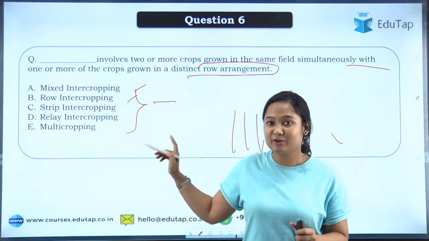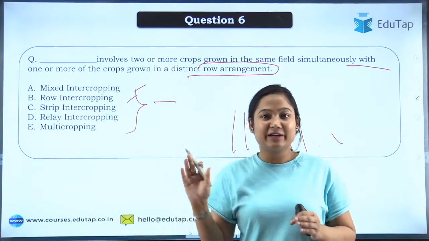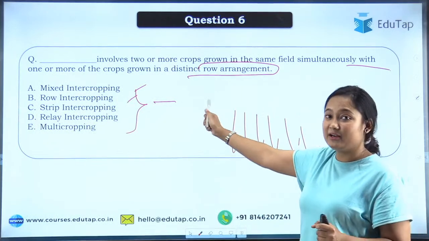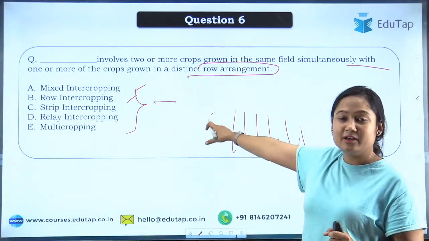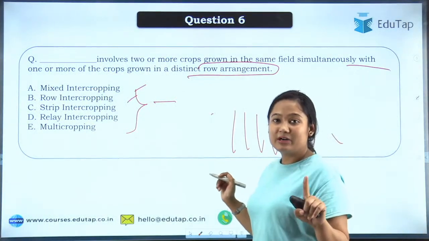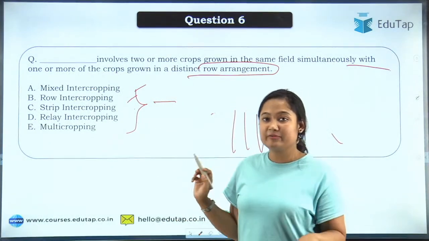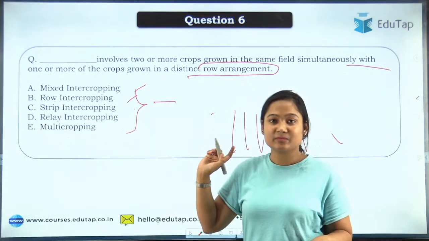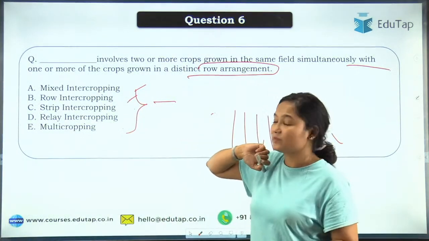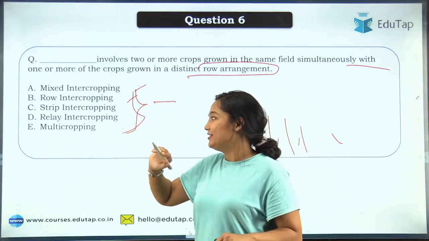So Swechha is also going with option B, of course, very good. Pankaj, okay, your doubt is clear, do attempt this question now. Thinker, do attempt this question, and Sunny, you have done agriculture, very good. Arunachari is going with option C, that is strip intercropping. Pradeep is going with option E, that is multi-cropping. Shubham is going with option B, that is row intercropping. So except option A, every option has come. That was good to know.